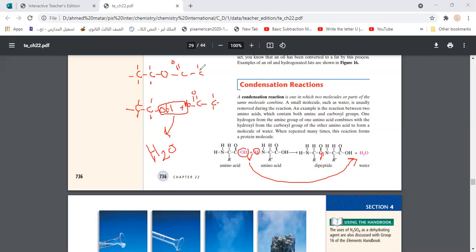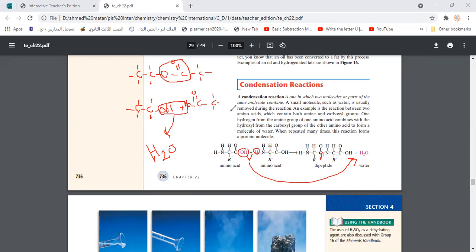So here, guys, we have an ester, because the ester has the functional group CCCOO. This reaction is considered a condensation reaction because we have two organic compounds, alcohol and acid, that are bonded together to form a new chemical compound, which is the ester. So a condensation reaction, again, is a reaction in which two organic molecules bind together by removing a molecule of water, or is always associated with removing a molecule of water.